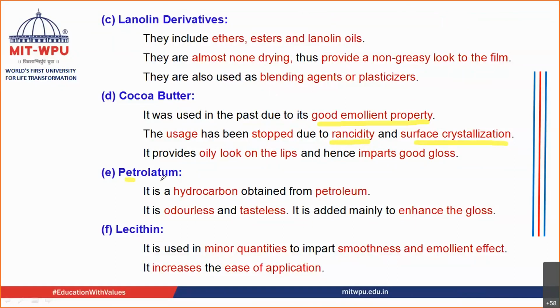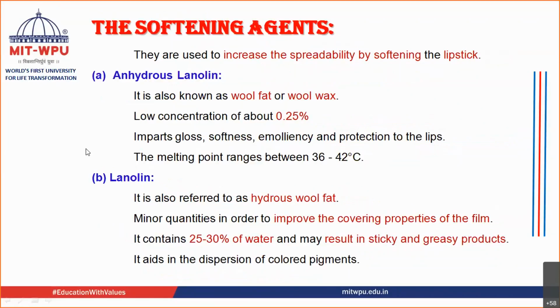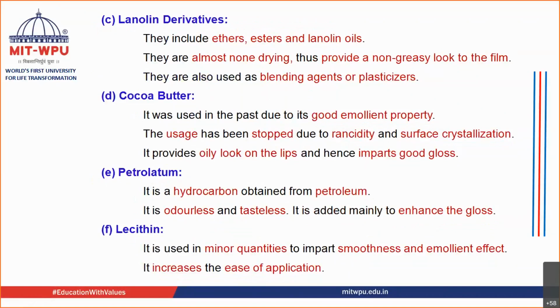You can also use petrolatum, which is basically odorless and tasteless. That is the advantage that it has, and it also enhances the gloss. It is obtained from a petroleum product. Lecithin also can be used in minor quantities. It increases the ease of application. So these are the different softening agents that can be used: anhydrous lanolin, lanolin derivative, cocoa butter, petrolatum, or lecithin. These are added in order to have the spreadability of your lipstick on the lips.